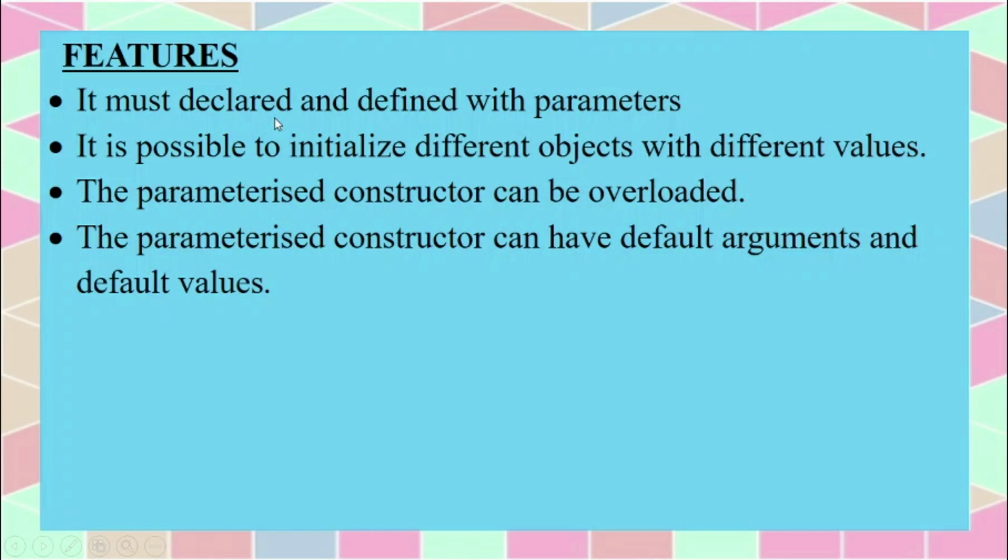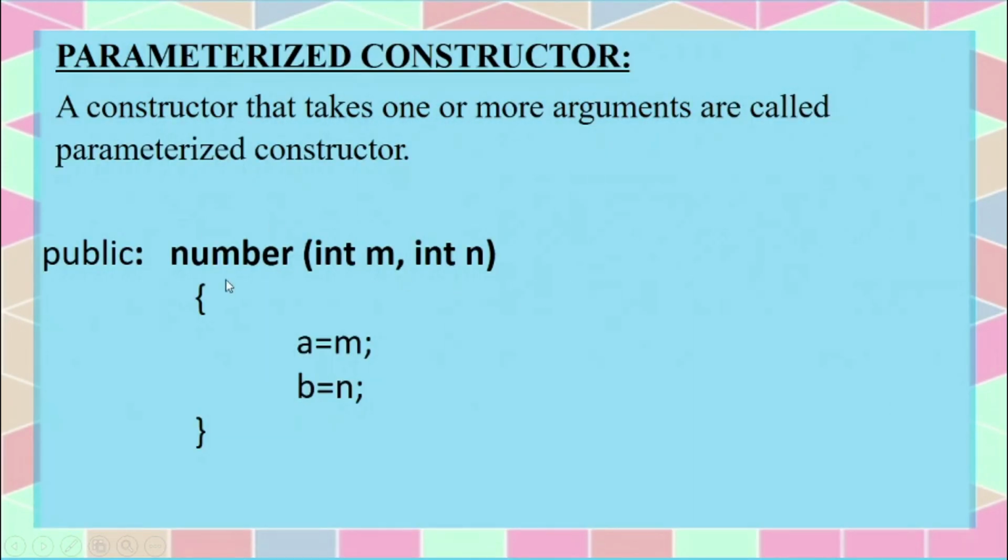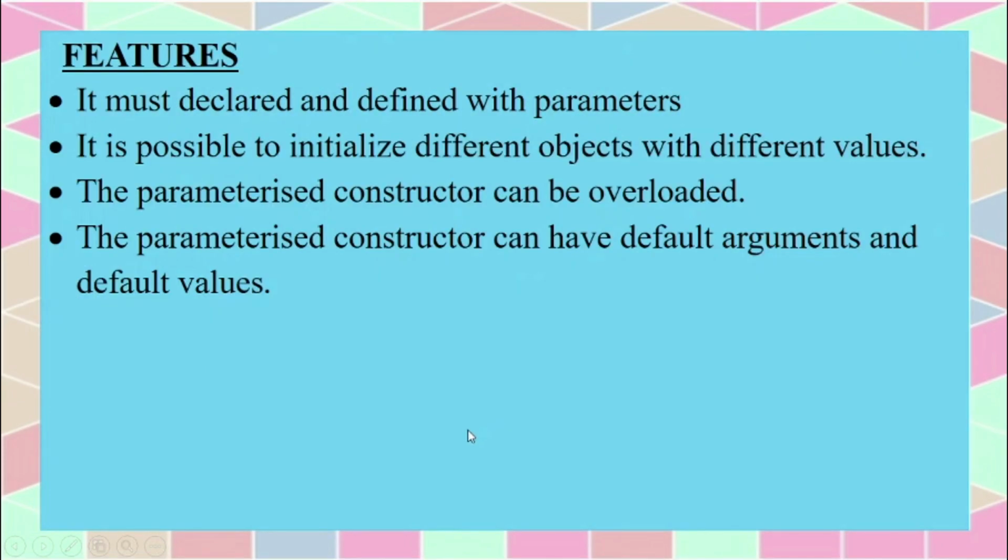It must be declared and defined with parameters. That is, this parameterized constructor should be declared and defined with parameters. Like here we are declaring int m and int n. These two arguments we are declaring and defining in the parameterized constructor only. And it is possible to initialize different objects with different values. So the objects can have different values.